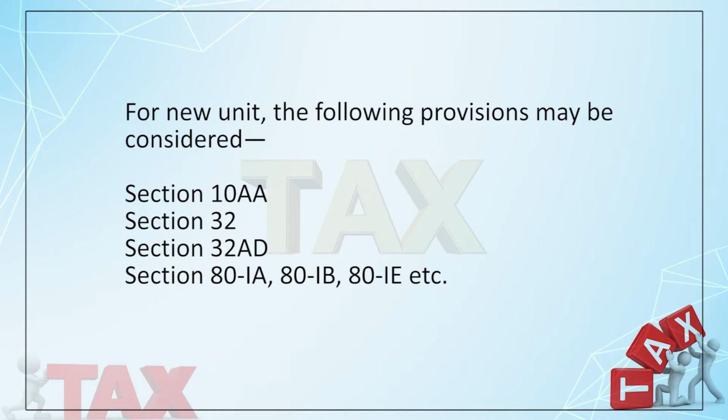And plus one small point that always has to be considered, which I failed to bring to your notice in the earlier one. Mind it very carefully, there is a very interesting amendment made in 32: whenever you are purchasing an asset and you pay more than 10,000 other than by account payee cheque or by electronic transfer, that will not be treated as a part of your cost. So don't pay more than 10,000 by cash or by a cheque. In that case, it will not be considered as a part of cost. So this is another important aspect: the mode of payment, how will you pay, right?